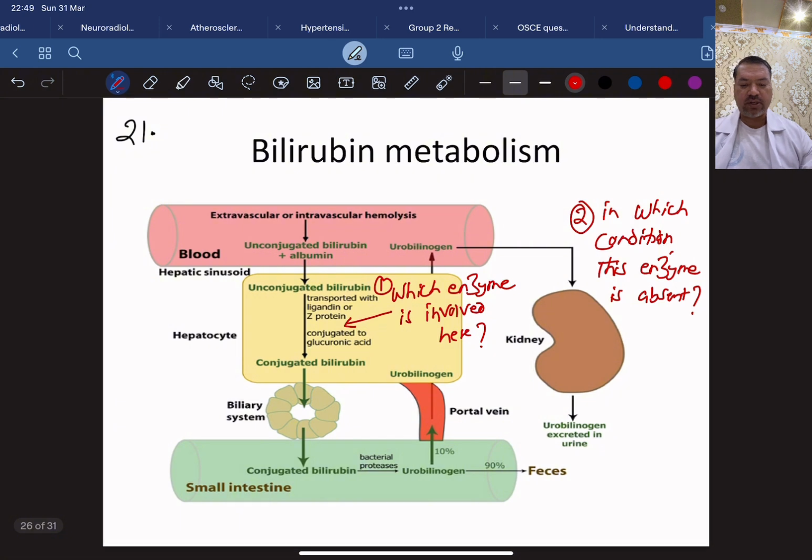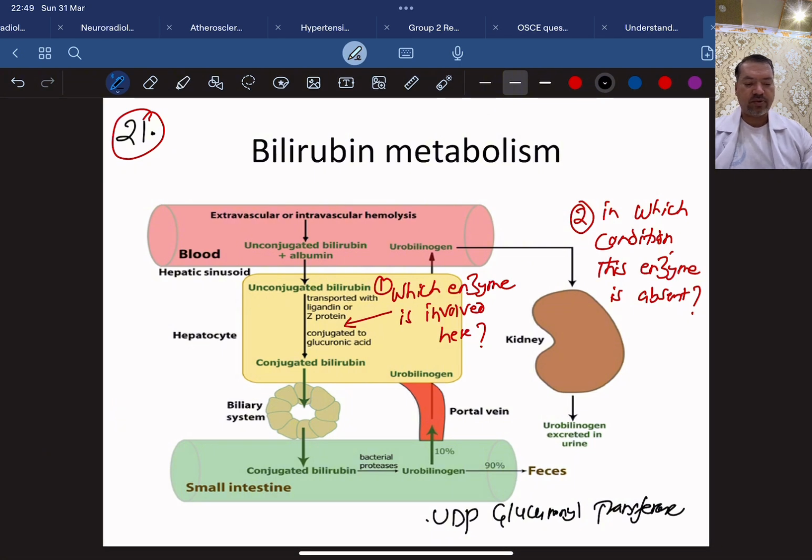Another one is a little bit about the bilirubin metabolism here. So they may ask which enzyme is involved here and in which condition this enzyme is absent. The answer is pretty simple. The enzyme which is involved in the conjugation of the bilirubin is called UDP glucuronyl transferase. Okay, and in which condition is this enzyme absent? This is called Crigler-Najjar syndrome.